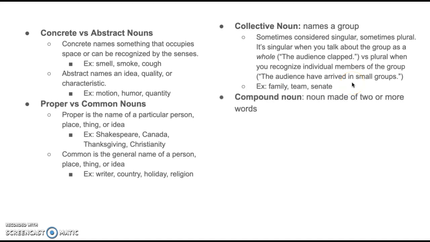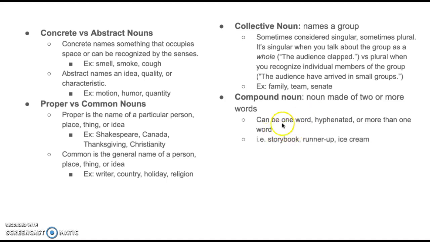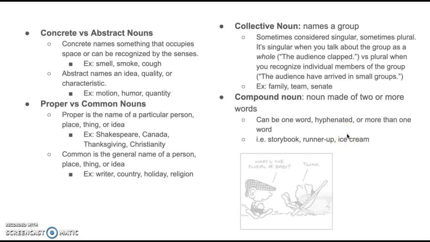Now, a compound noun is made up of 2 or more words, and they can be formed in a variety of ways. It could be one word smushed together, it could be 2 words hyphenated to make one word, or it could be 2 separate words that function as if they are one word. Let me explain. Story and book are 2 separate words that when smushed together create storybook, that's one word. Runner and up, when you add a hyphen in between, create runner-up. And ice and cream are both separate words, but when put together with a space in between, they still function as one word or one compound noun.